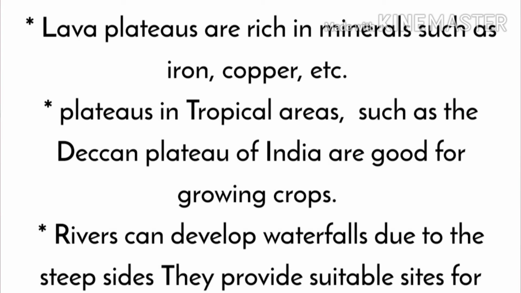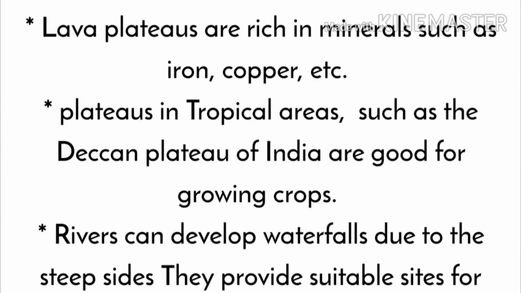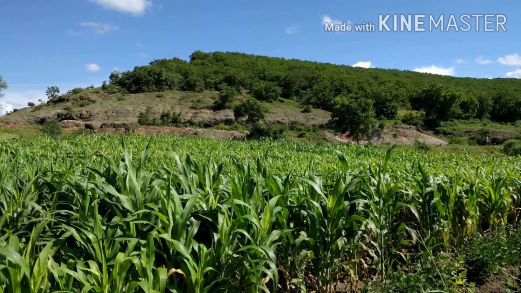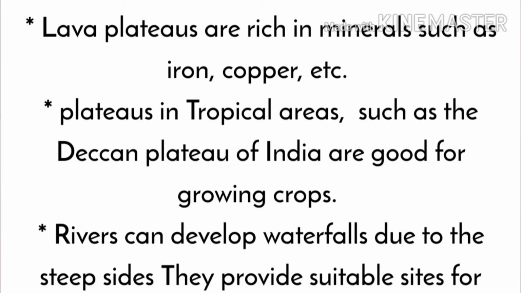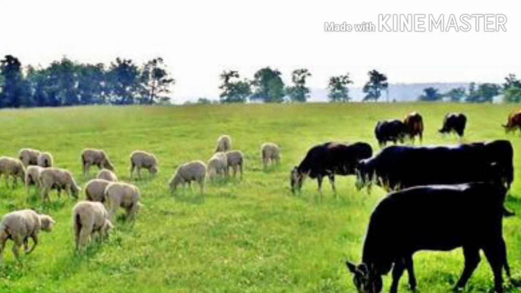The main uses of plateaus are: lava plateaus are rich in minerals such as iron, copper, etc. Plateaus in tropical areas such as the Deccan Plateau of India are good for growing crops. Rivers can develop waterfalls due to the steep sides. They provide suitable sites for producing hydroelectricity. Some plateau regions have rich grasslands which are used for rearing cattle and sheep.